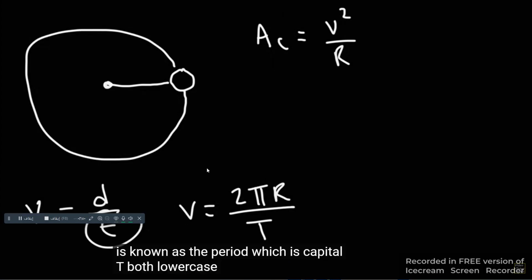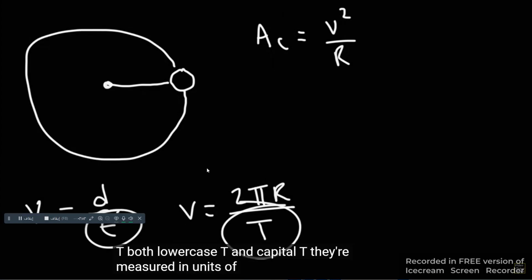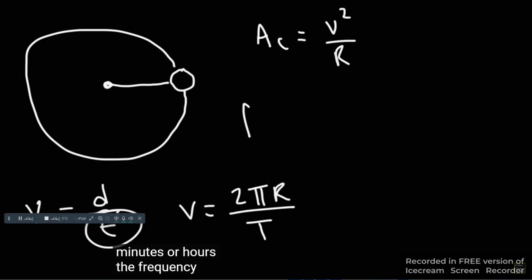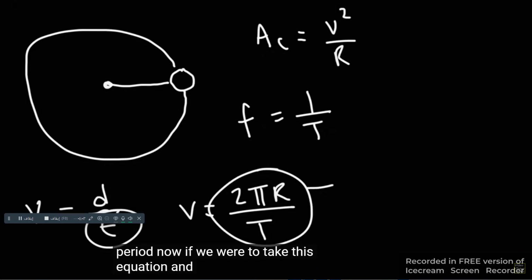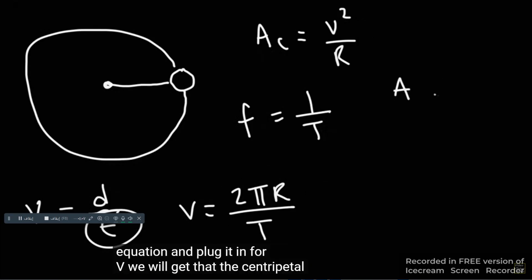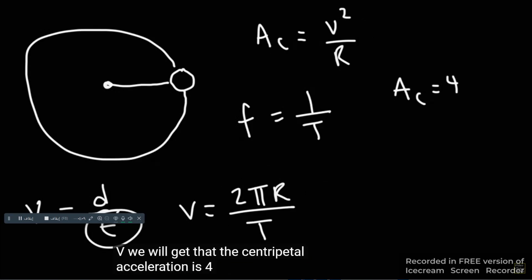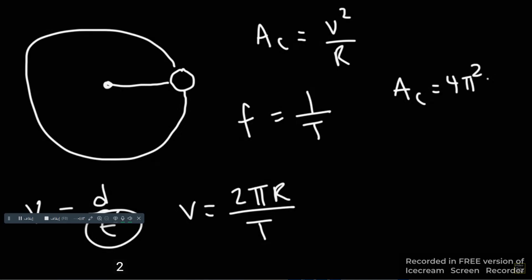Both lowercase t and capital T are measured in units of time, like seconds, minutes, or hours. The frequency is 1 over the period. Now, if we were to take this equation and plug it in for v, we will get that the centripetal acceleration is 4 pi squared times r over T squared.